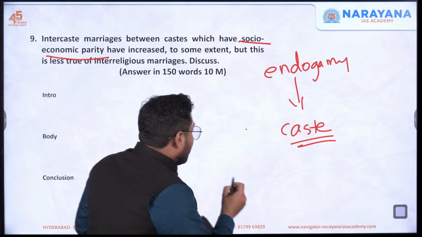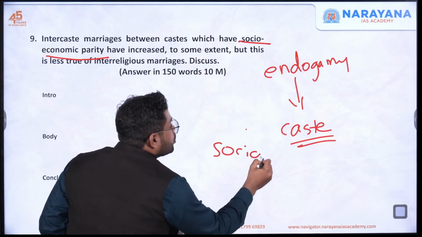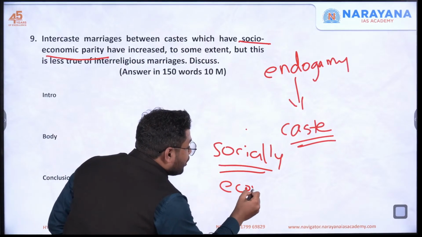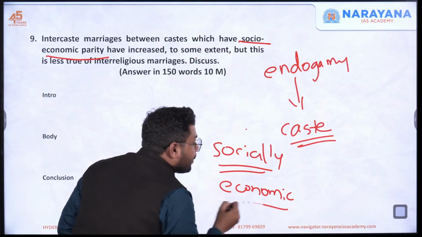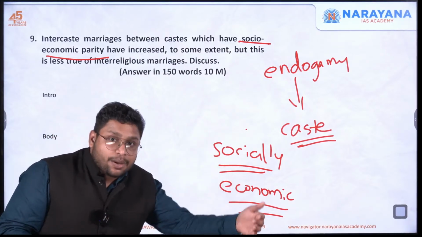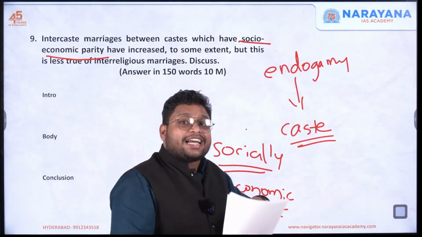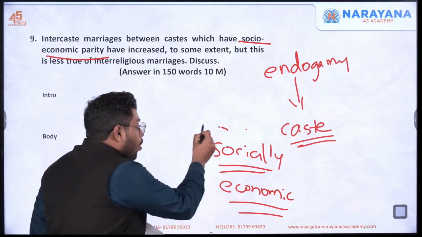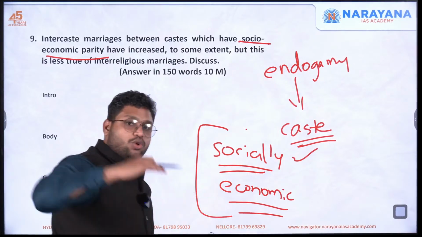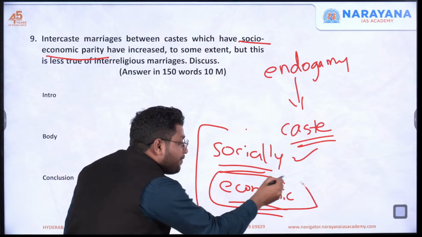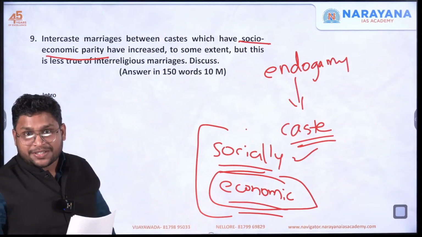That means socially they belong to the same or similar kind of level, or economically they belong to a similar kind of level. For example, nowadays a Brahmin girl will get married to a Kshatriya boy, or a Kshatriya boy gets married to a Vaishya girl. But you will observe that all of them socially belong to the upper varna or upper caste, and second, they are having similar kind of economic status.